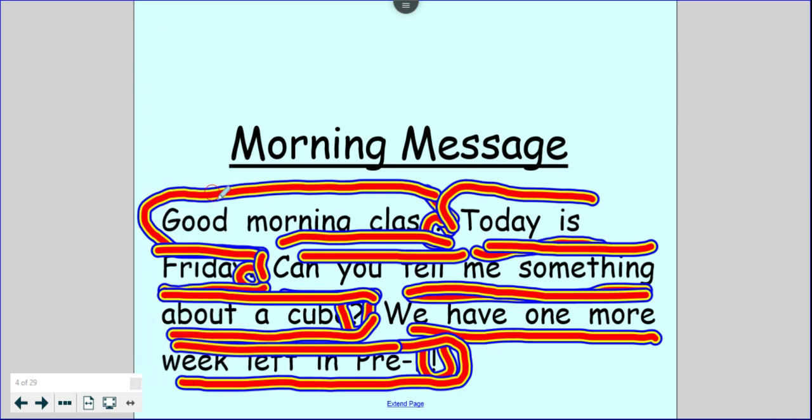What do you notice about this letter G? That's the first letter of that sentence. This letter T, there's the first letter of that sentence. This letter C, and this letter W. There's something the same about all of them. Do you know what it is?